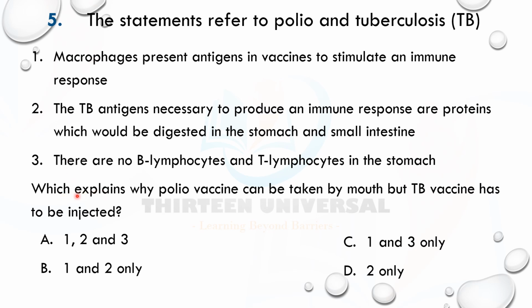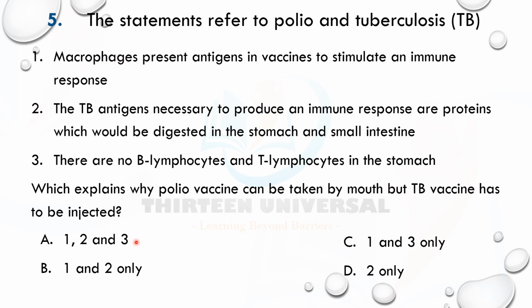Now let's get here. It says, which explains why the polio vaccine can be taken by mouth, but the TB vaccine has to be injected. Why can't we take TB by mouth? Let's look at the one that suits it. One says macrophages present antigens in vaccines to stimulate an immune response. This has nothing to do with taking TB by mouth, so one is out of it.